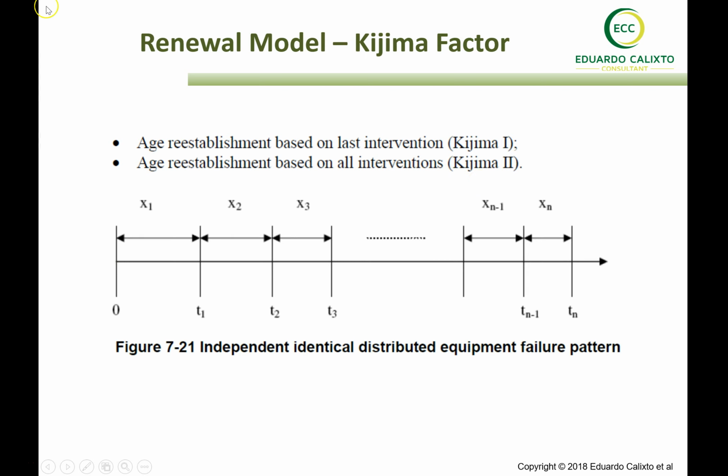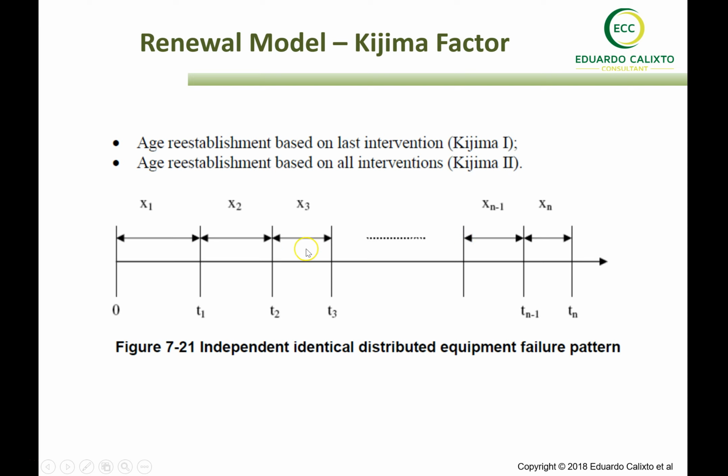So what does it mean? If we are able to establish the condition of the equipment after replacement or repair as good as new, the interval between failures will always be the same. But if it's not, the interval will reduce.